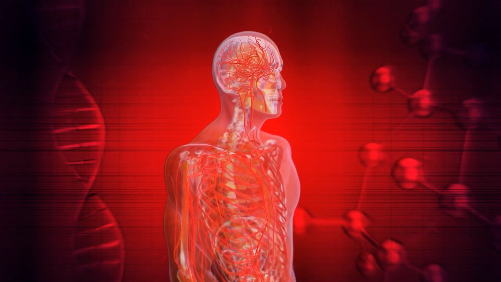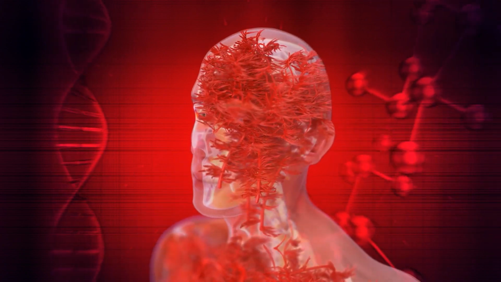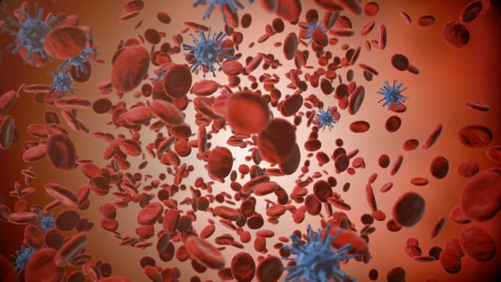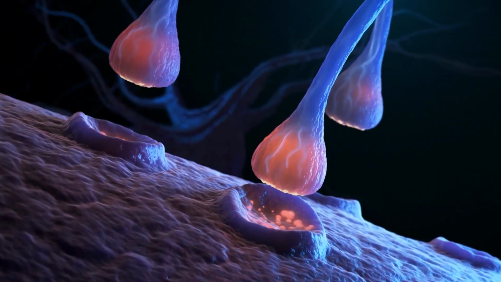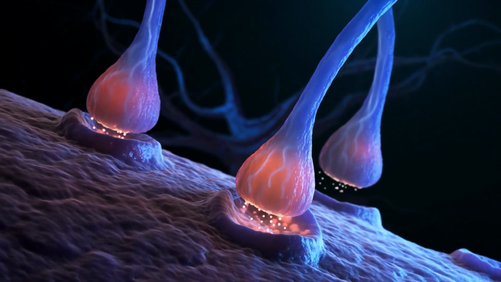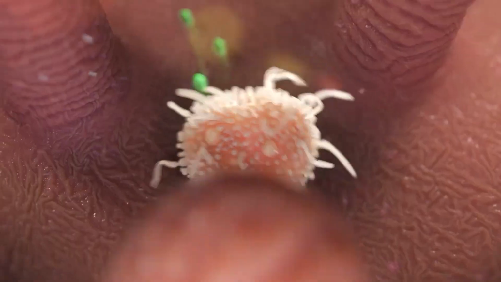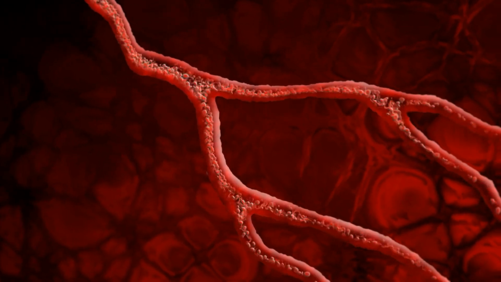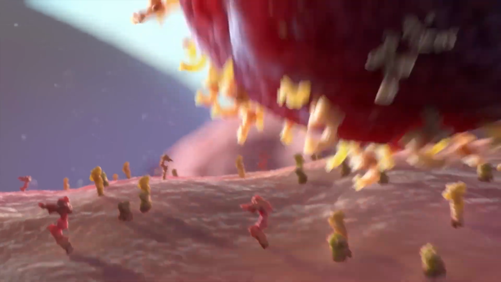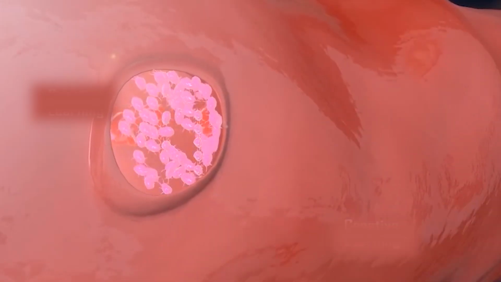In sepsis, the body's response becomes dysregulated. Instead of targeting only the invading pathogens, the immune system triggers an overwhelming inflammatory response throughout the body. The dysregulated response is a pivotal aspect of the pathophysiology of sepsis, where the body's immune reaction to an infection veers off course, becoming excessive and uncontrolled. Instead of targeted defense against invading pathogens, the immune system triggers an overwhelming and systemic inflammatory cascade.